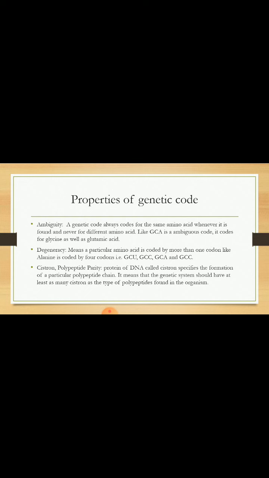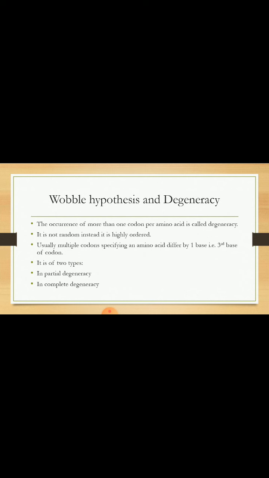We will explain it in the next points. Cistrons and polypeptide parity: a portion of DNA is called a cistron. It specifies the formation of a particular polypeptide chain. It means that the genetic system should have at least as many cistrons as the types of polypeptides found in the organism.